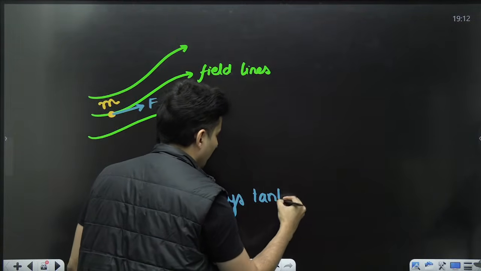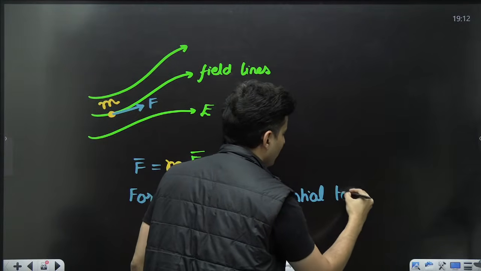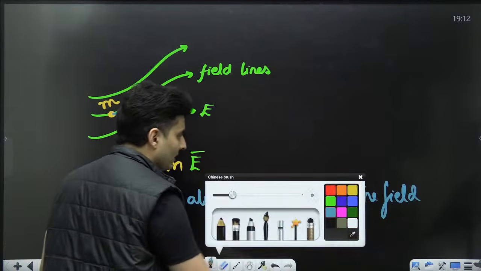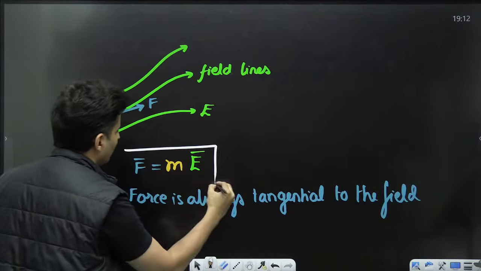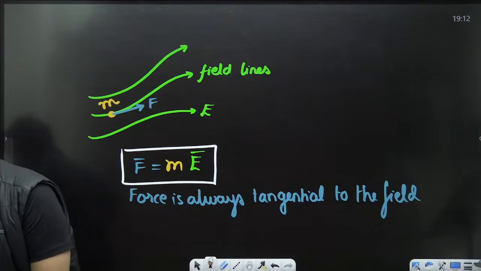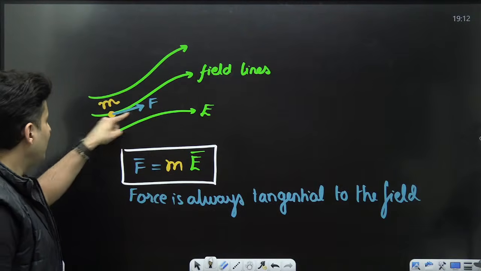And this force is always tangential to the field. Keep this in mind. It is always going to be tangential to the field. Very, very important. Right? Very good. Okay. Clear to this point? It will not act opposite.